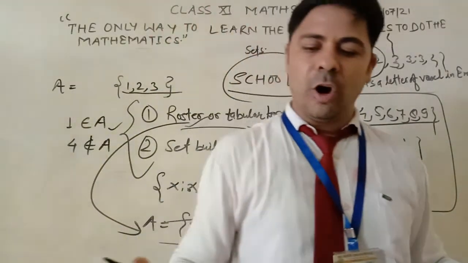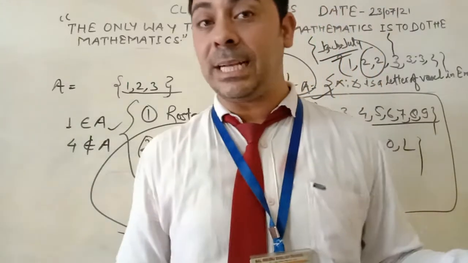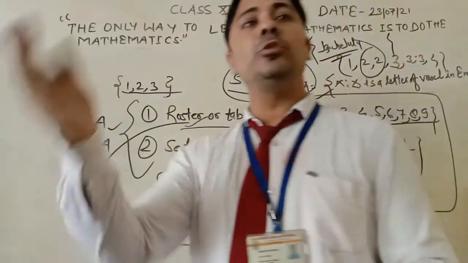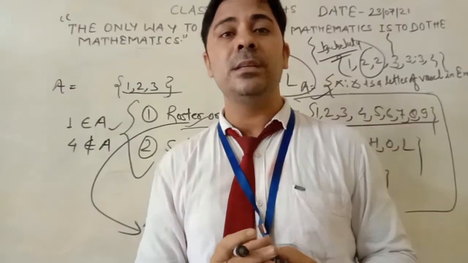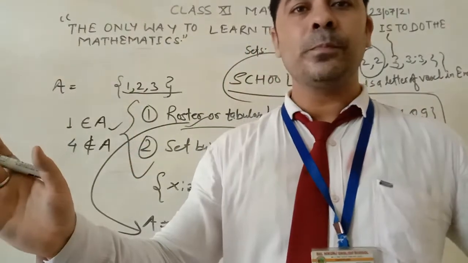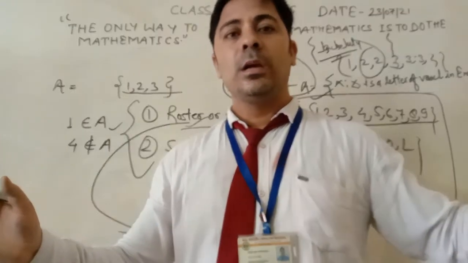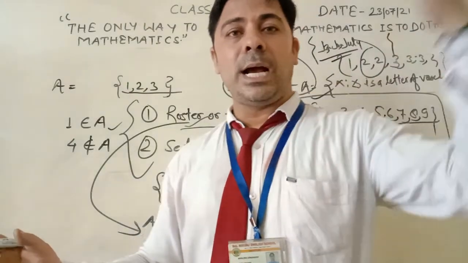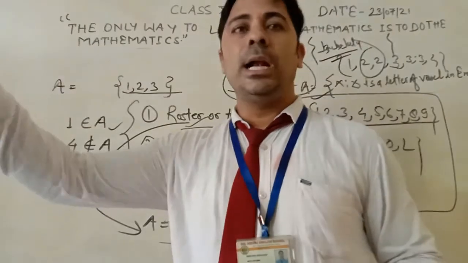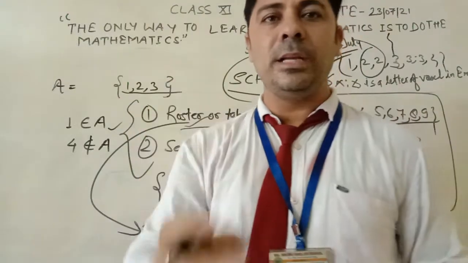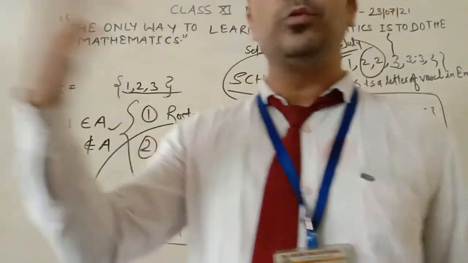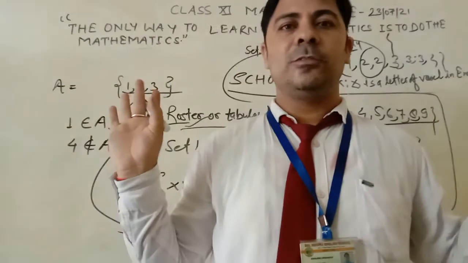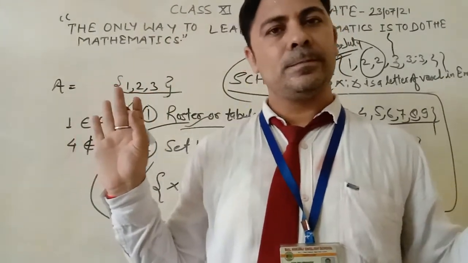The collection of all boys in your school: it is a set, because you can collect how many boys there are in the school. Suppose you have 30 students, you can collect them. If you take my opinion, I can collect 30 students, and if you take your opinion, you can also collect 30 students. So it is not different from me to you. So it is a set.